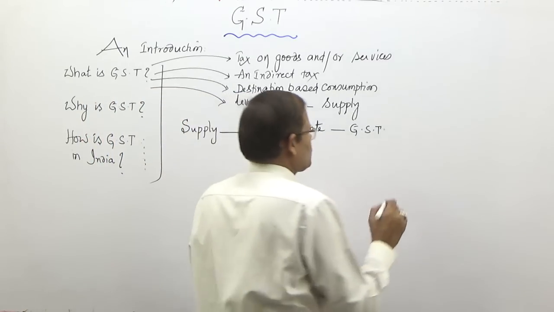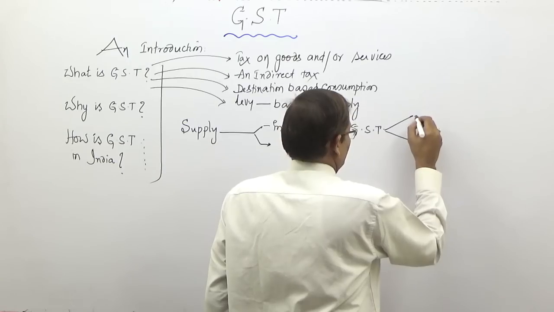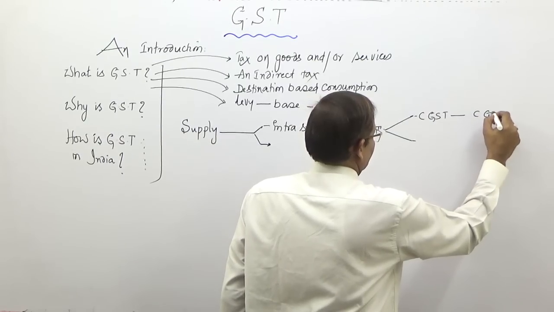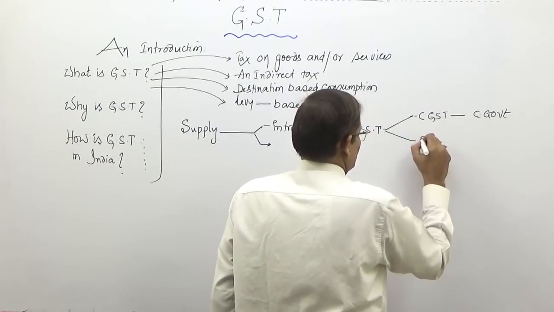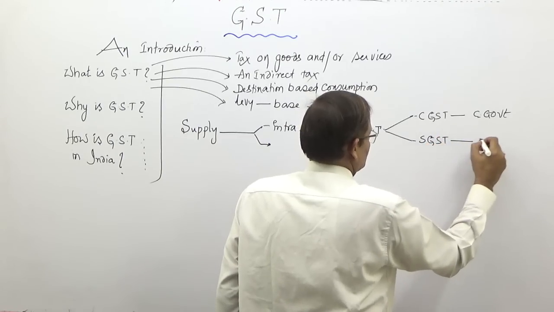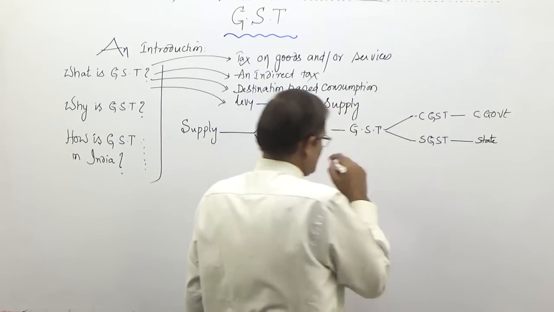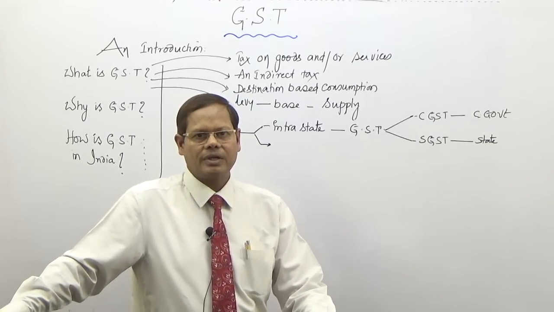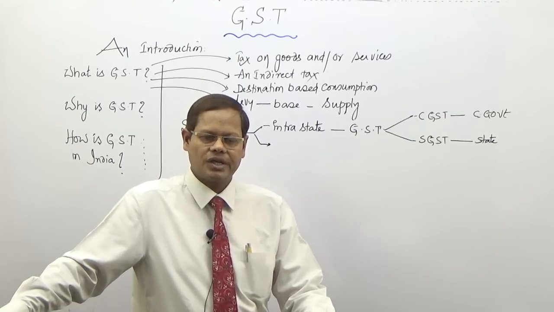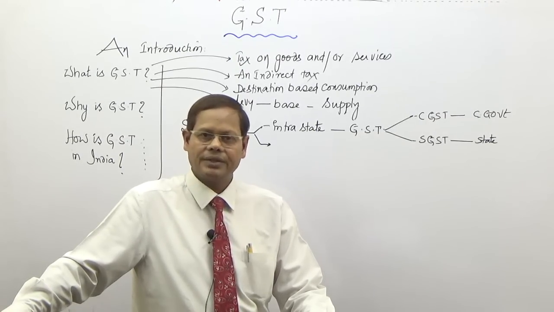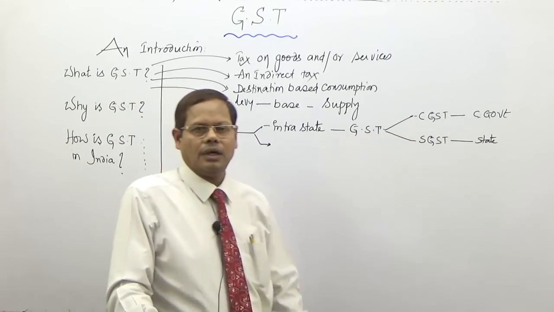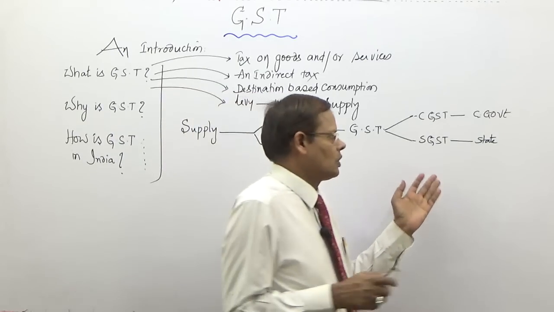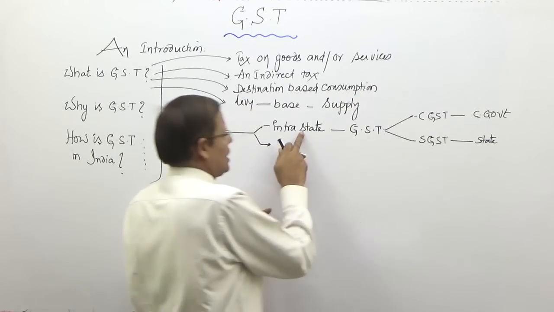But this GST is in two components. The first component is central GST, that will go to central government, and also state GST, that will go to state government. So, in this particular pattern, speciality is earlier state governments and central government, they were levying and collecting taxes in isolation, distinctly, separately, on their own. Now, both are imposing simultaneously. There is a concurrent levy. Together, they are imposing. So, yes, CGST plus SGST is payable on this transaction.